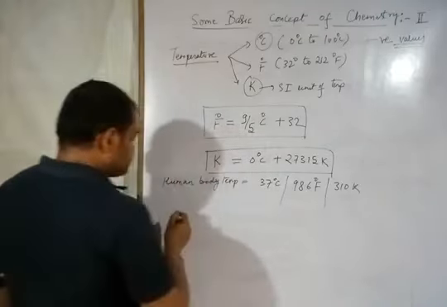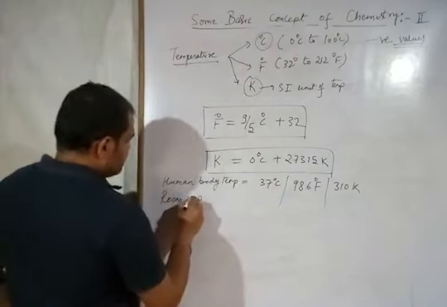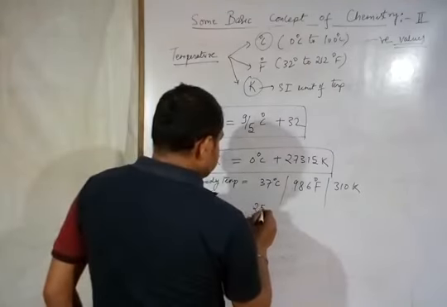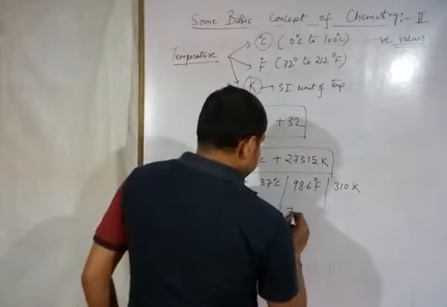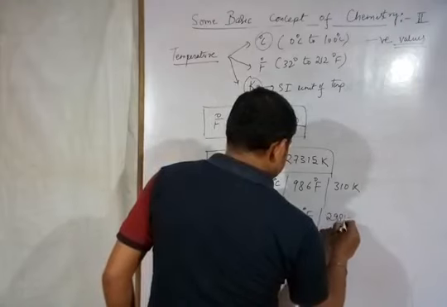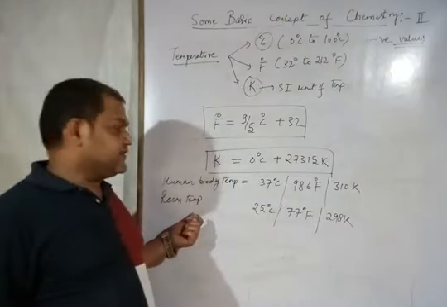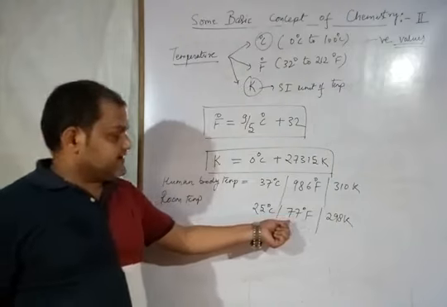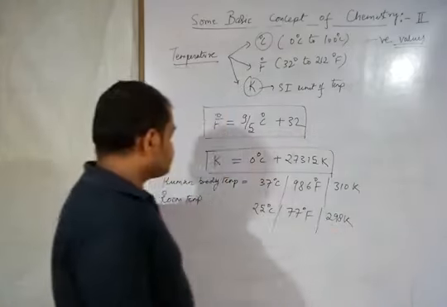Now the next is the room temperature. Room temperature is 25 degrees Celsius in degree Celsius, and 77 degrees Fahrenheit, and 298 Kelvin. That means if the room temperature is given as a numerical value, in degree Celsius it's 25 degrees Celsius, and in Fahrenheit it's 77 degrees Fahrenheit, and in Kelvin it's 298 Kelvin.